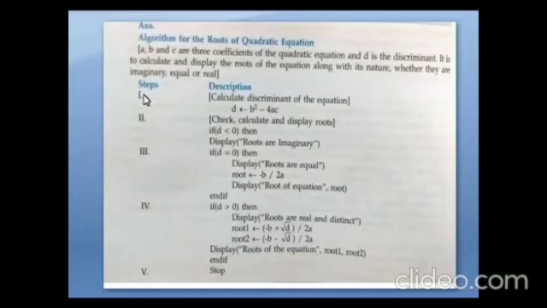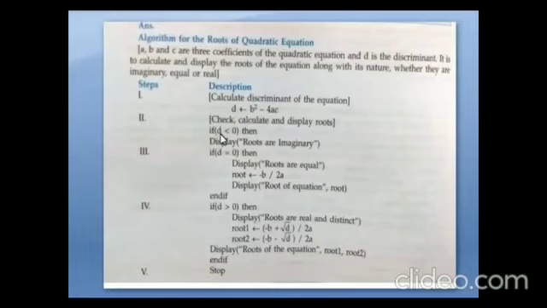When you are writing the algorithm, you have to write the steps as well as the description. Step number 1, calculate the discriminant of the equation, that is D. The formula is D = b squared minus 4ac. Next, second step, calculate and display the roots.